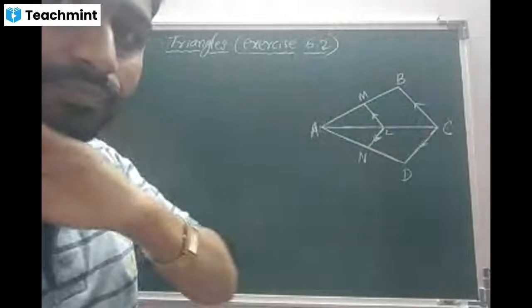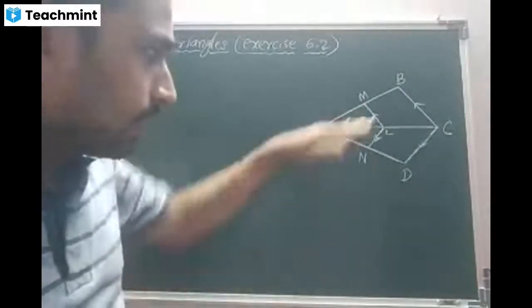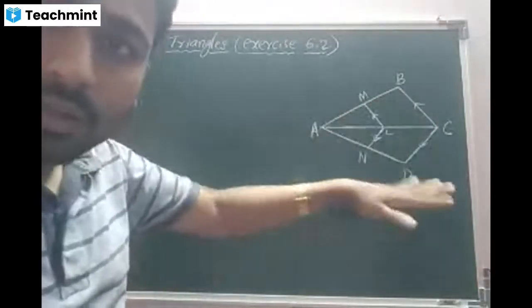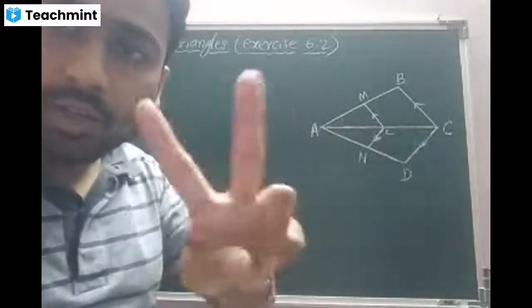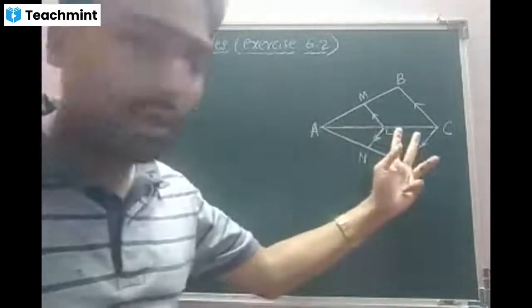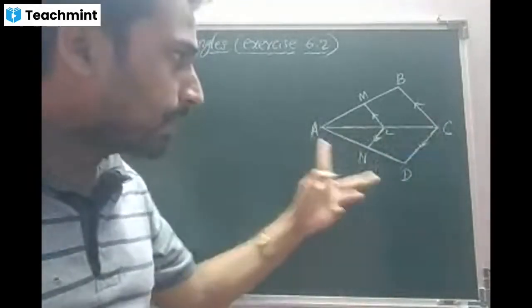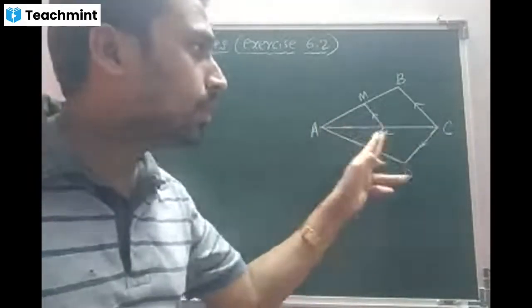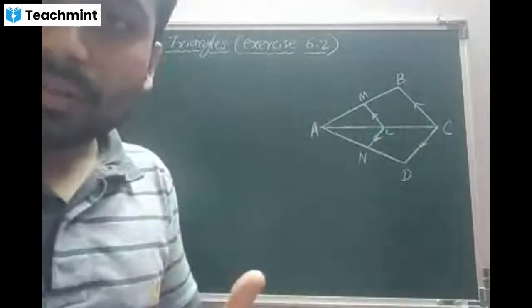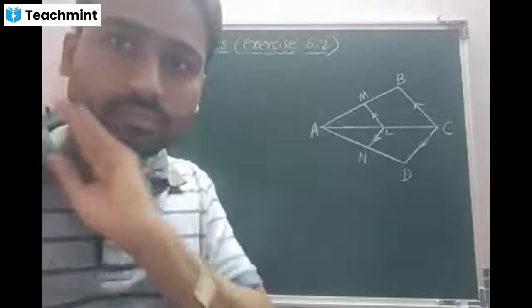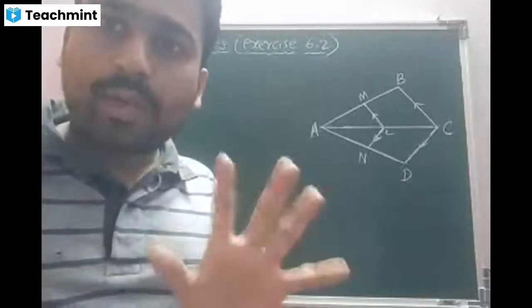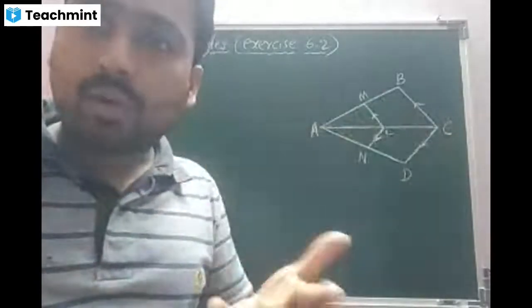Yes, sir. Similarly, in the down triangle, there also LN is parallel to CD. There are two options. Part by part is equal to part by part, which is BPT. Part by whole is equal to part by whole, which is corollary of BPT. Am I right, beta? Yes, sir. So we can go with BPT also, we can go with corollary of BPT also.